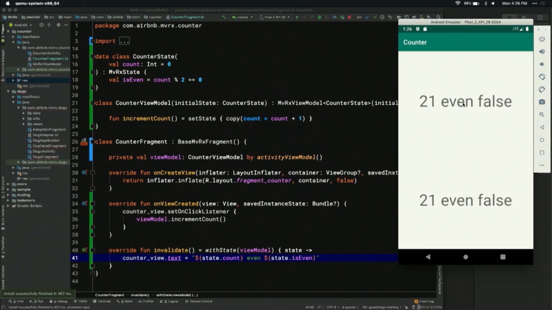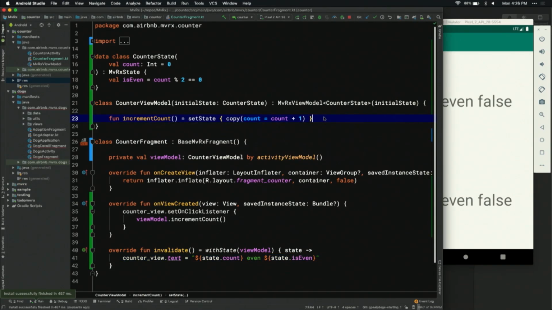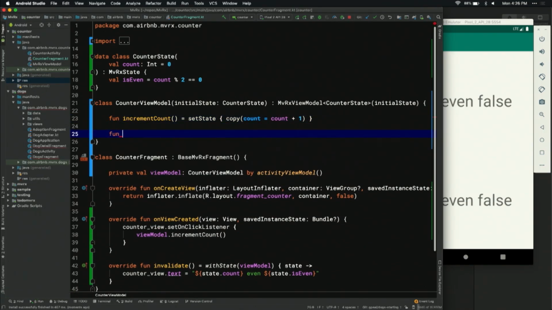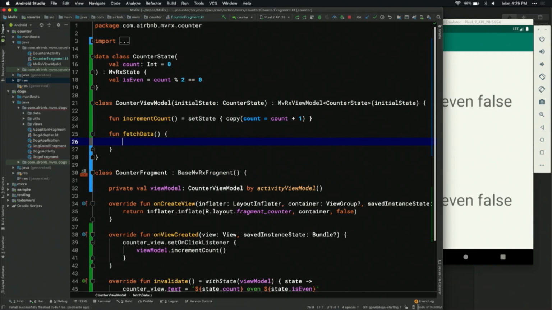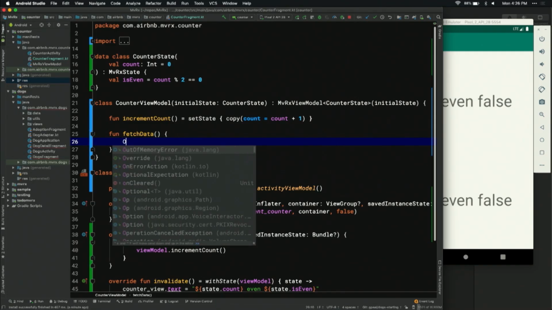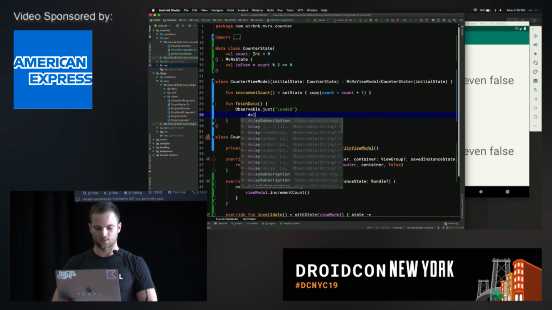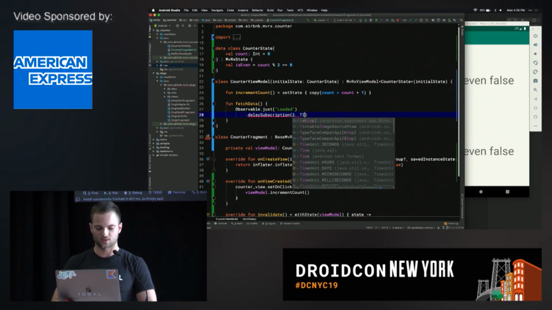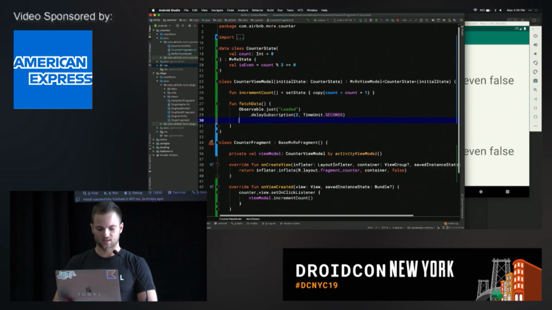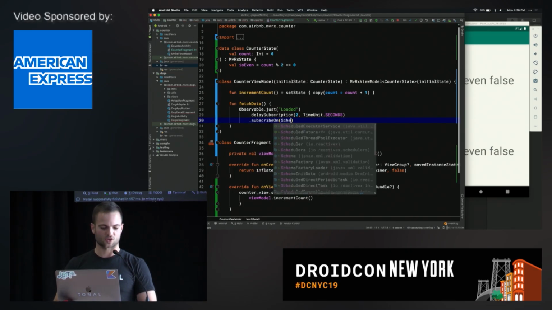All right, so now let's do something a little bit more complex. Let's fetch something from a server. So we'll say fetchData, like this. And I'm gonna fake this for now, but we'll do it for real in the next demo. So we'll just do Observable.just("loaded"). So we have a string observable here, and then we'll delay the subscription for 2 seconds, and we'll subscribe on the IO thread.